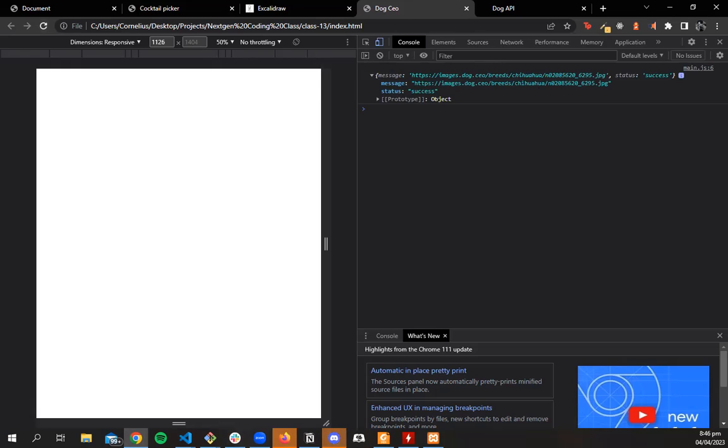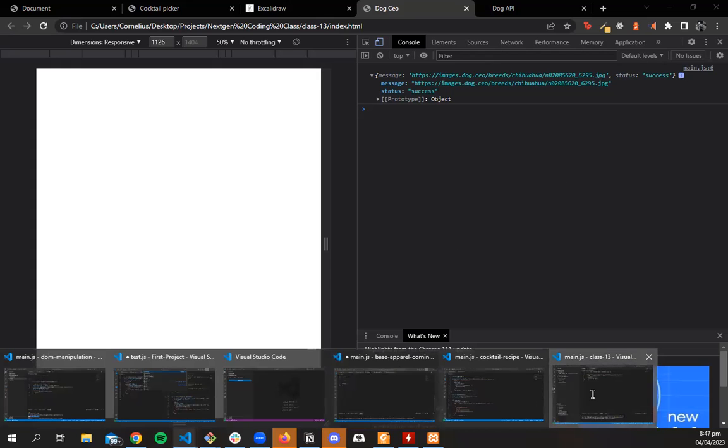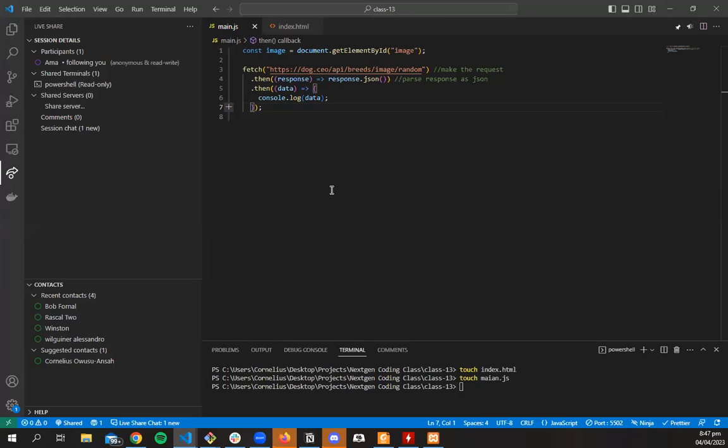What we could now do is we could probably take the data and do something fun with it, like maybe put it inside of HTML. That would be the more fun thing to do rather than just log it. So let's try and put it inside our HTML. Do you want to attempt putting it inside your HTML? Give it a try.